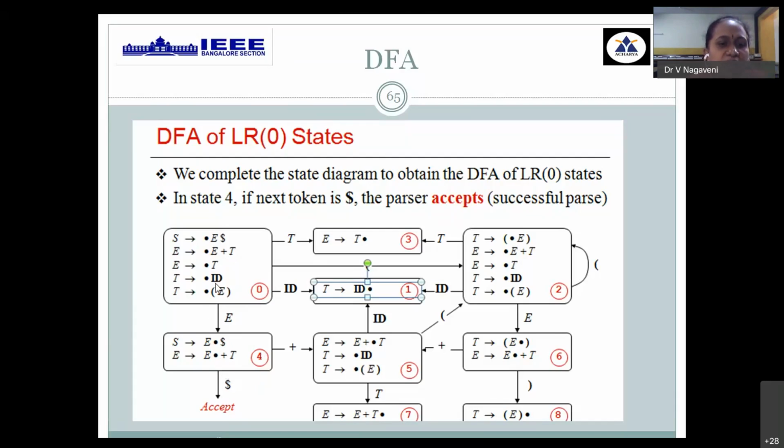Then you need to apply again for ID, and you will get one more state. You can apply again only for the open bracket, which will deal with this, so you will get this particular set. This keeps on repeating until you don't find any other goto functions to be obtained. The collection of all these items we call LR0 items, and this type of automata representation is called the DFA representation for LR0 items. It's called a state transition diagram.